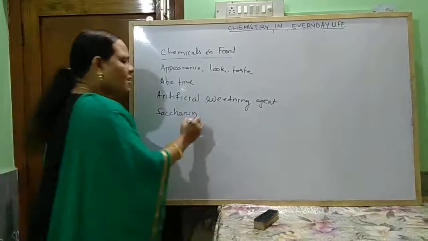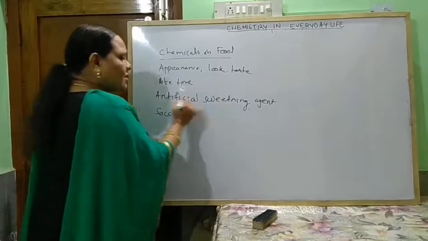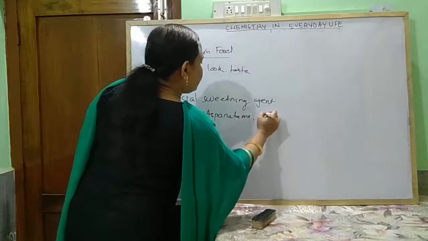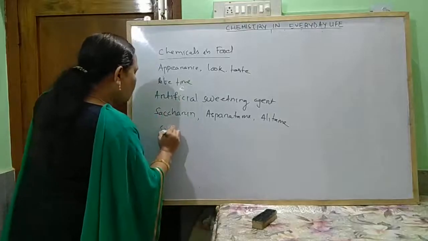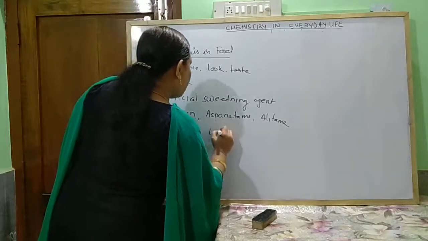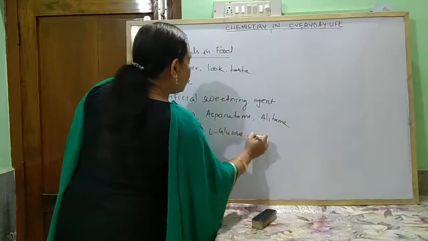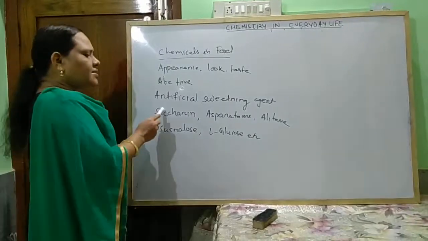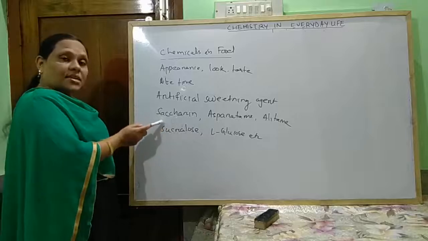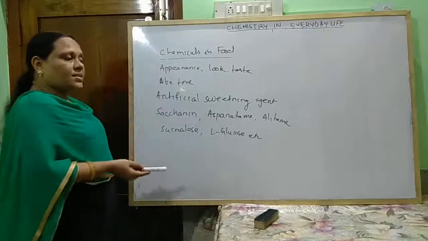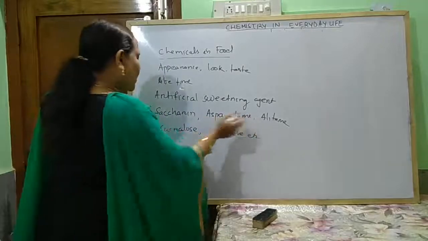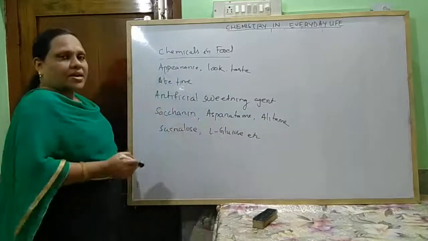Nowadays some different artificial sweetening agents are used, such as aspartame, sucralose, L-glucose, etc. Saccharin has 200 times more sweetness than sucrose. Aspartame has 500 times more sweetness than sucrose. Sucralose has 200 times more than sucrose. Saccharin, aspartame and sucralose are non-carbohydrate sweetening agents.